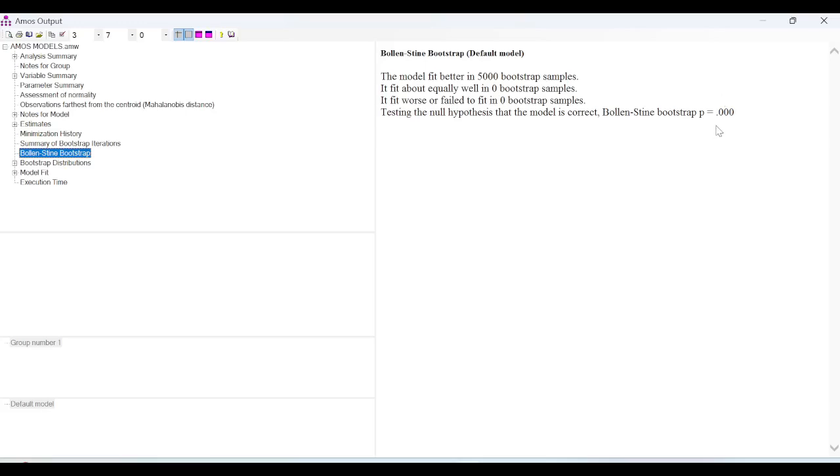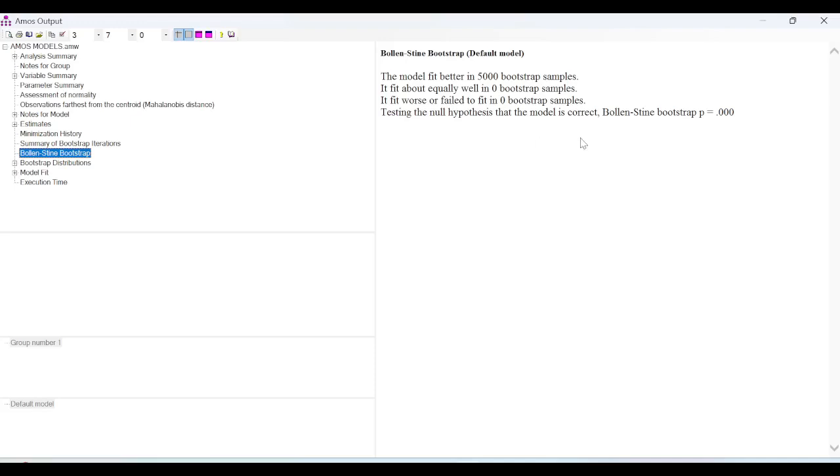So this has to be insignificant, that means greater than 0.05, in order to accept the null hypothesis. In this case, I will not be able to accept the null hypothesis because the p-value is lesser than 0.05. Now, this means that my model is not correct.